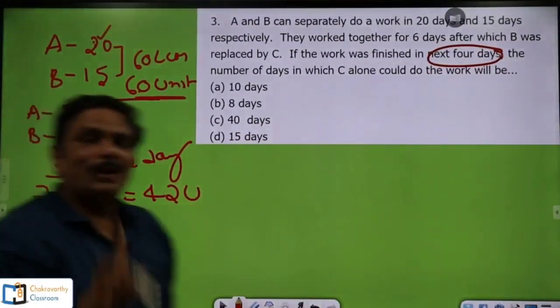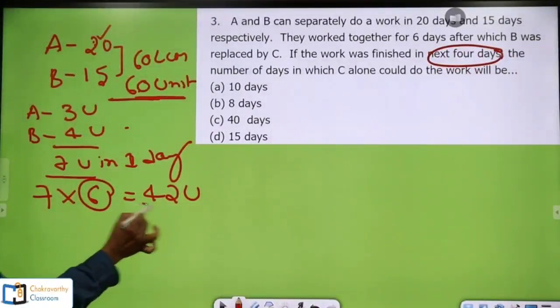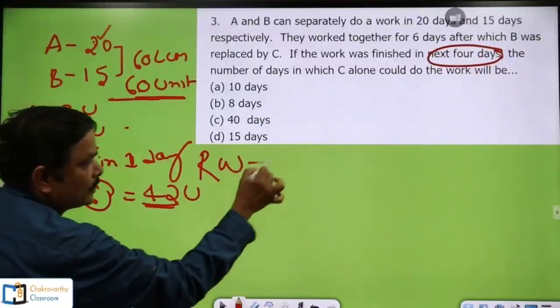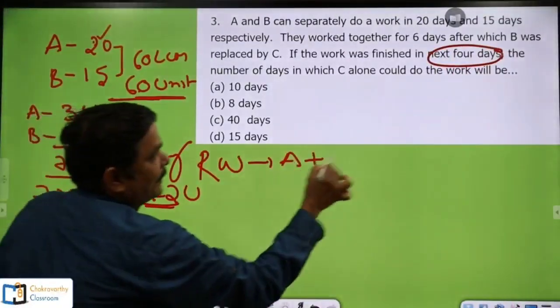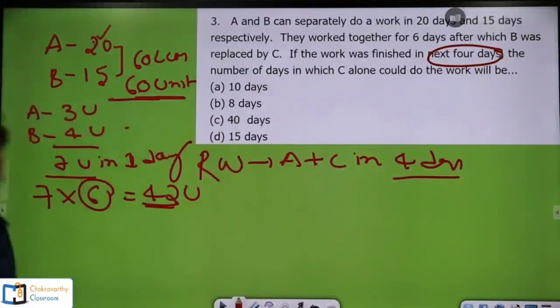Here, students, the logic comes into the picture. After these 42 units of work were finished, the remaining work was finished by A and C in 4 days. Many students get confused here.